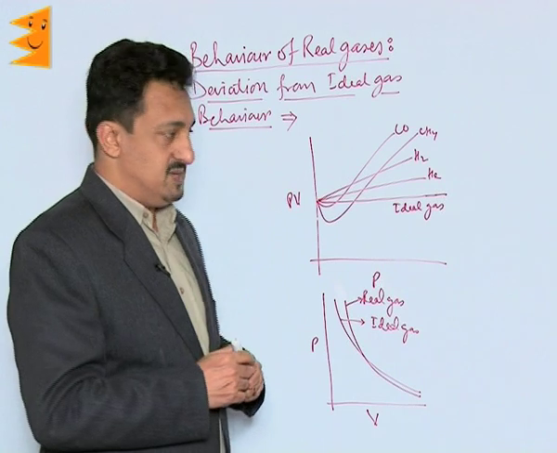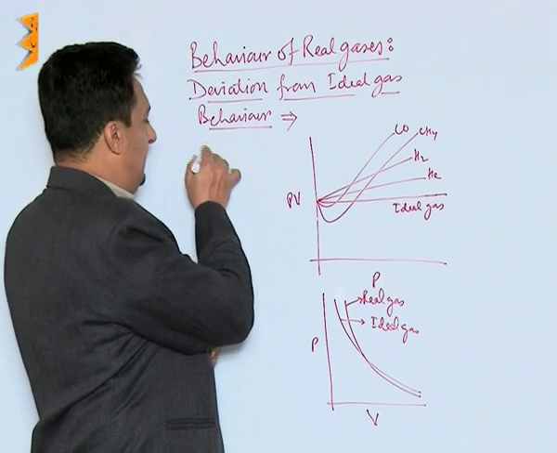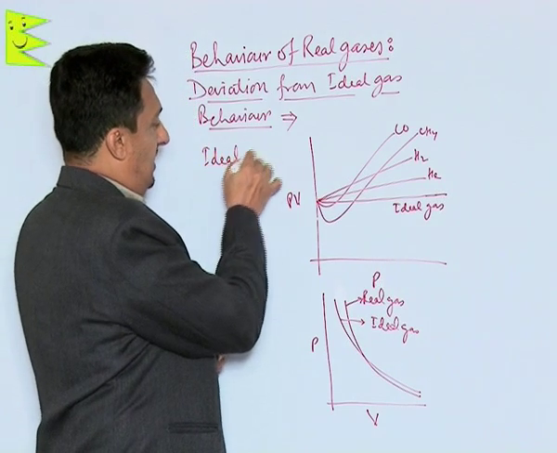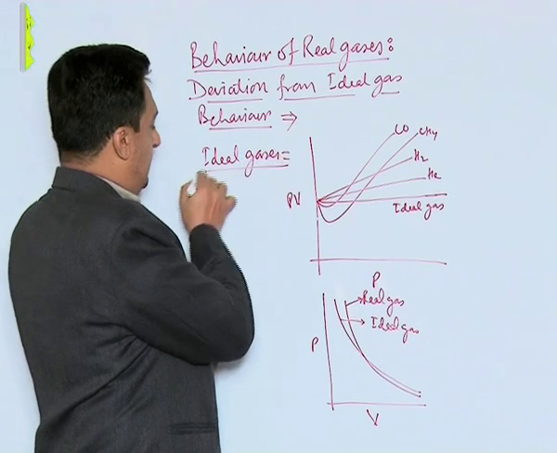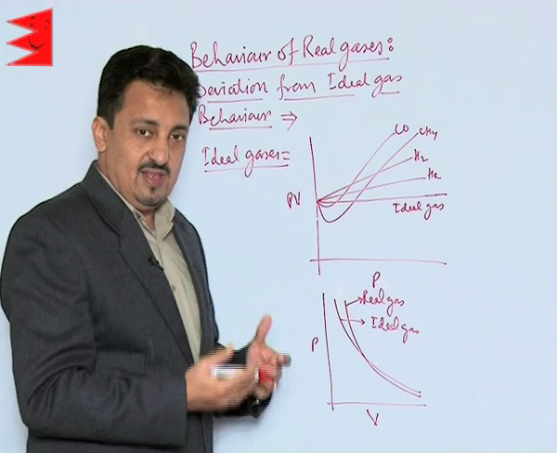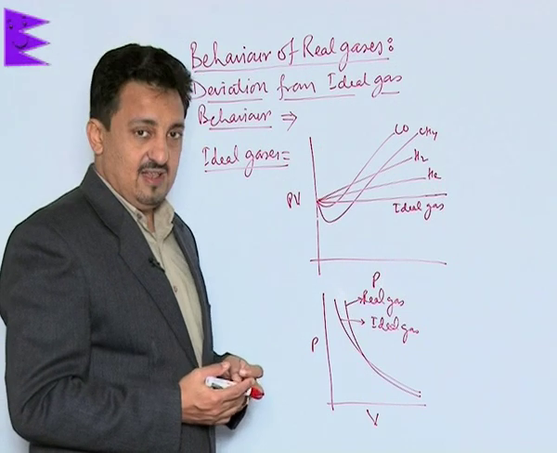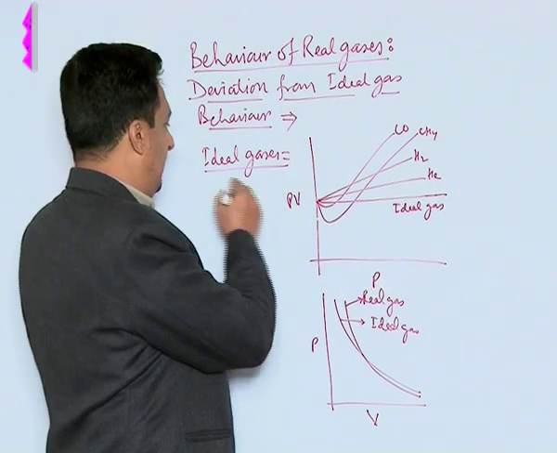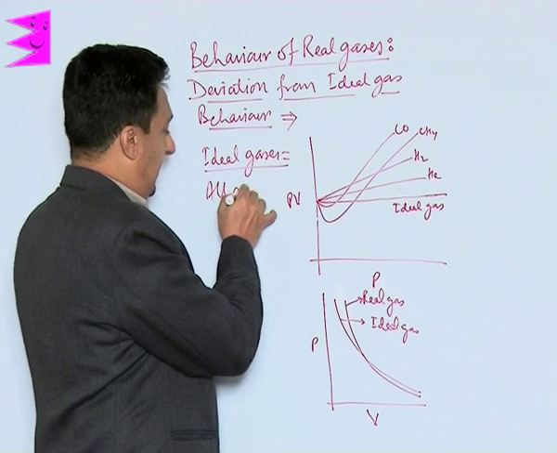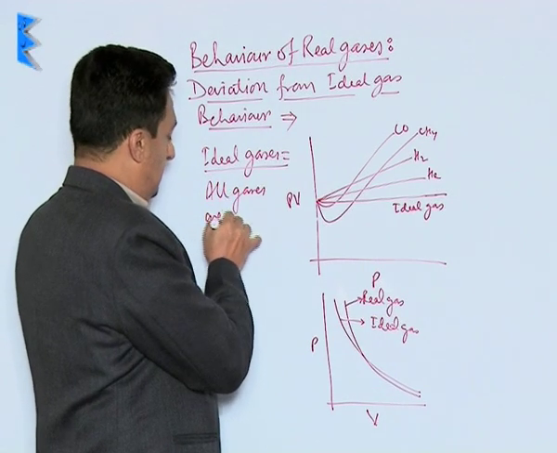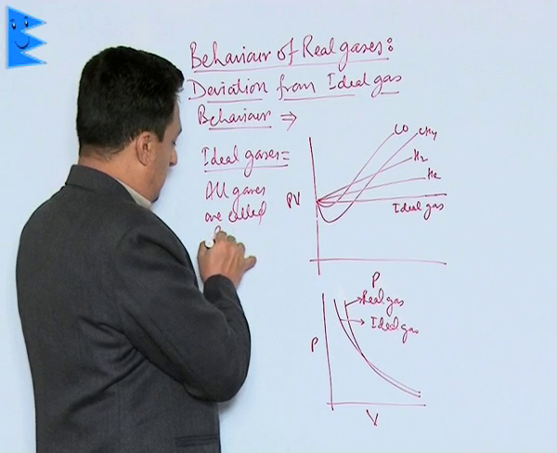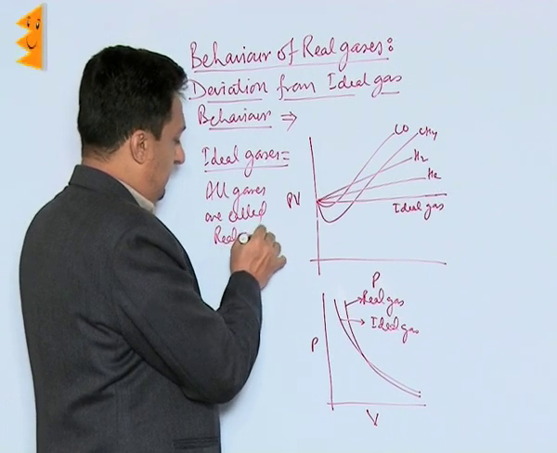But first, what are ideal gases? Remember, the actual gases, the gases at usual temperature and pressure, are real gases. They are not ideal gases. So all gases around us are called real gases.